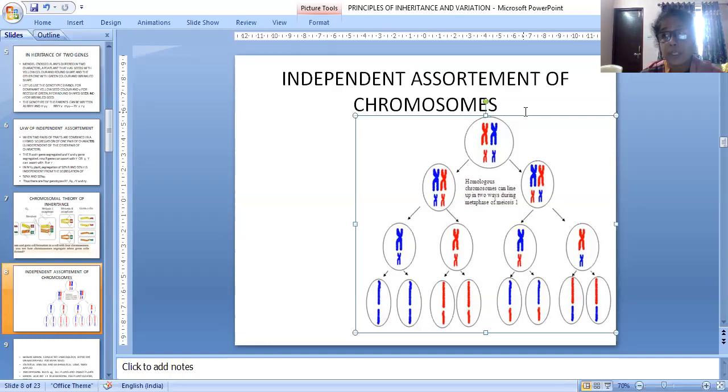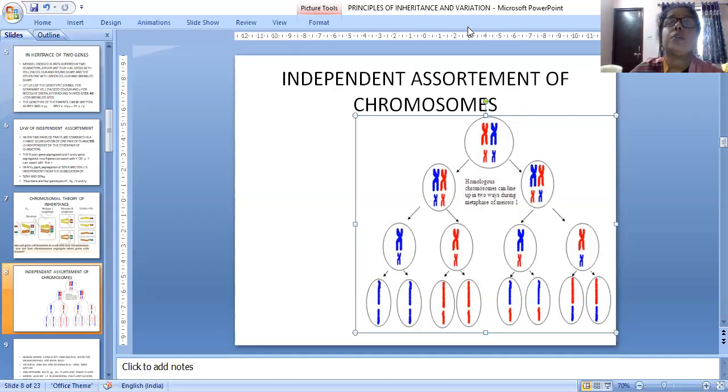It means that the capital R can be joined with a capital Y or a small y. It is independent only. It is not like that always capital R should be joined with the capital Y, or that the small y is always joined with the small r. It can be joined with the capital R also. Capital R can be joined with the capital Y and the small y. Small r can be joined with the capital Y and the small y. It is independent only. Understood?